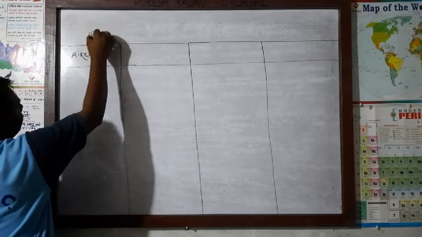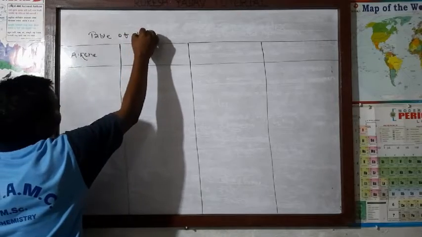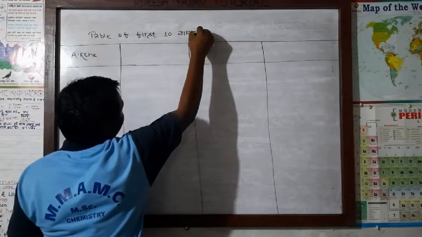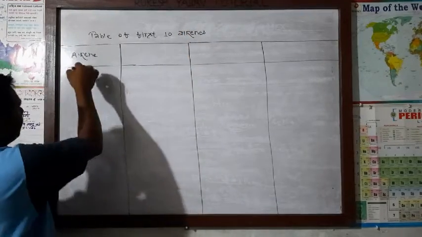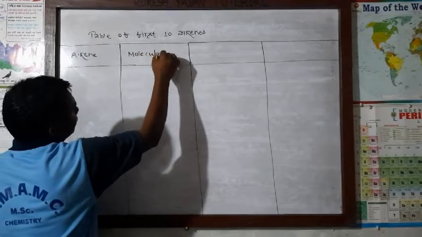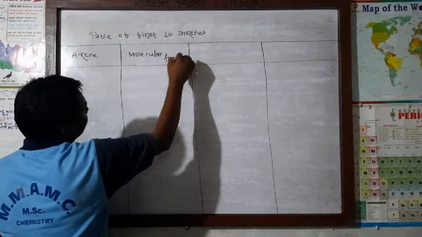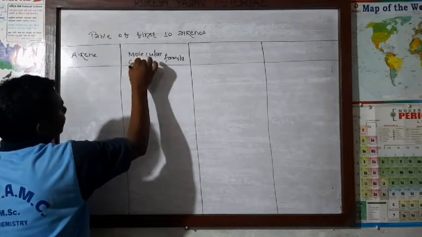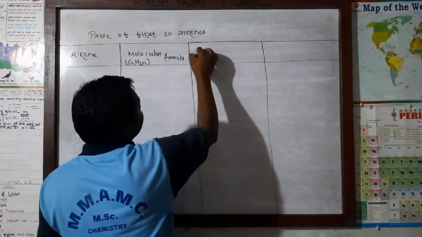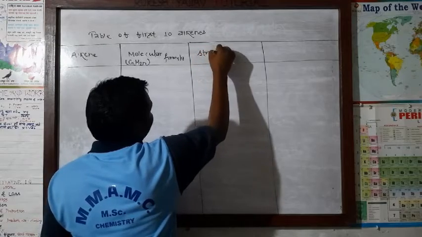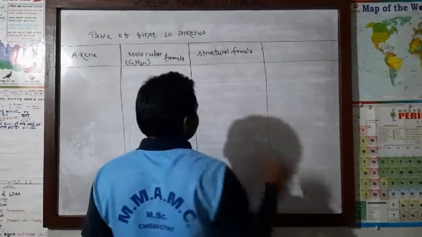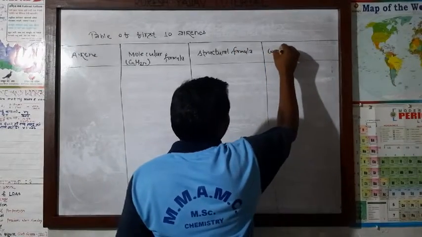This is the table of the first 10 alkenes. The alkene column comes first. After that, the molecular formula column, which we can write by following the general molecular formula, that is CnH2n. After that, we will write the structural formula, and after that, the condensed formula.